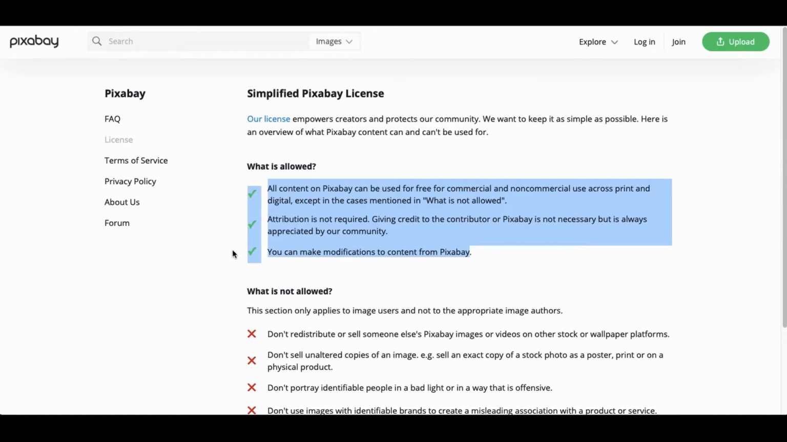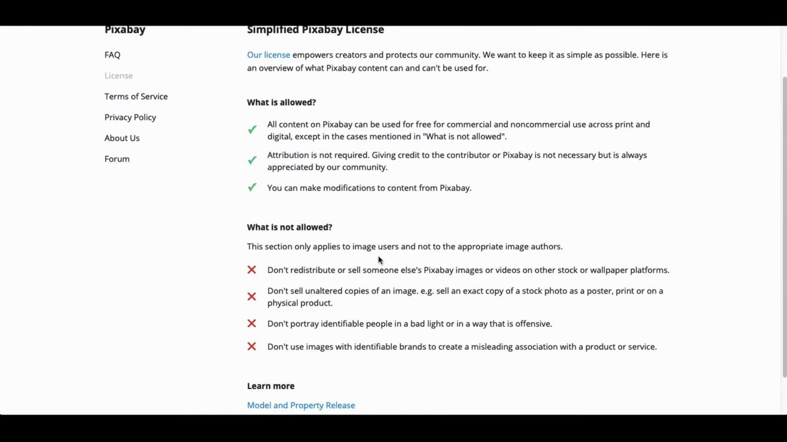And the third comment, you can make modifications to content from Pixabay. That is another important point because a lot of images and other content can be used but without modification. So that's an important point to note. Note that even within this very open license, there are restrictions. Broadly speaking, these restrictions keep the content use within the bounds of netizenship. So let's see what these are.